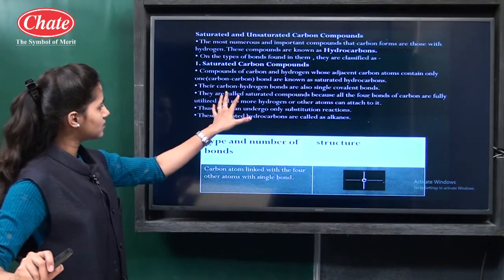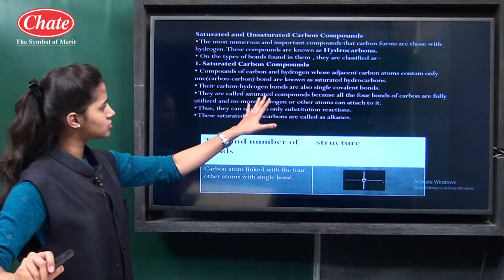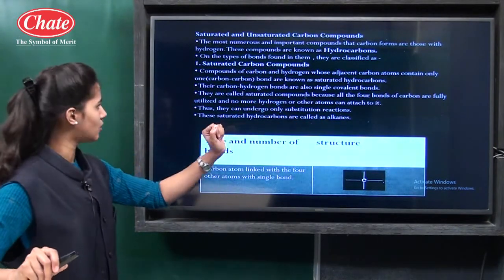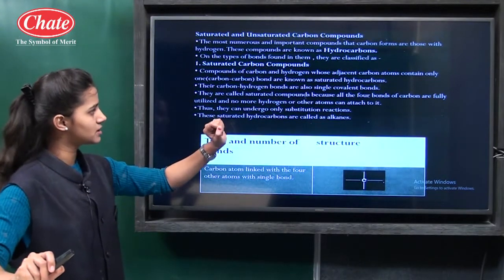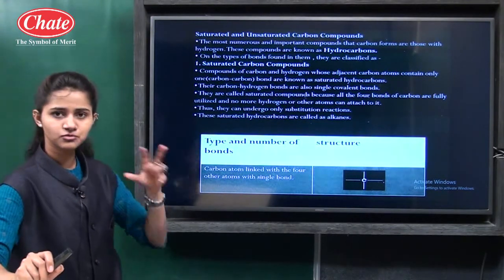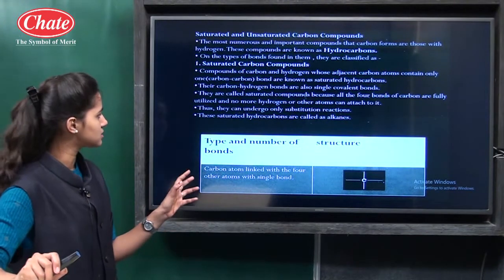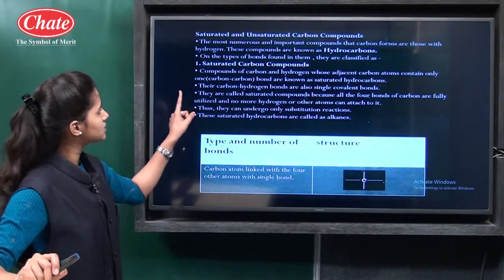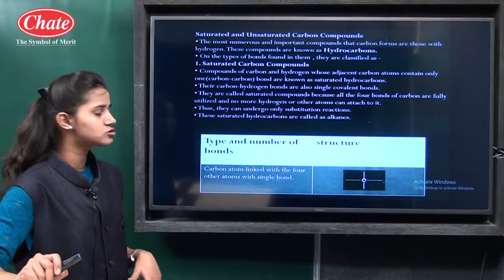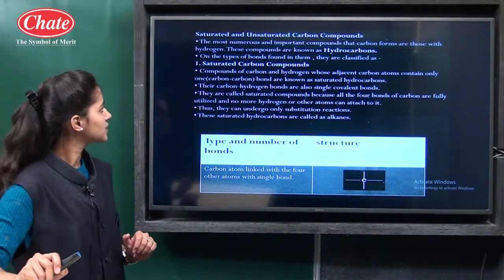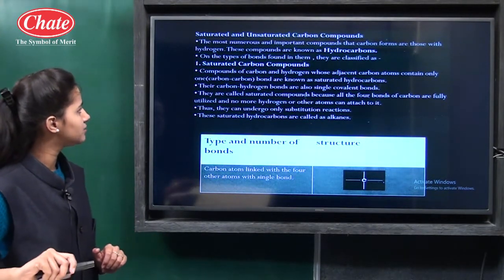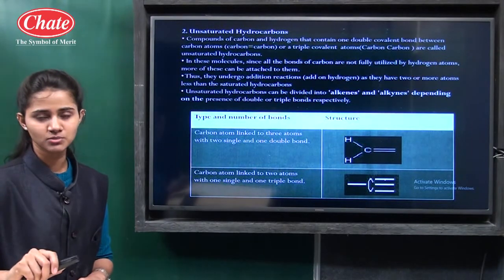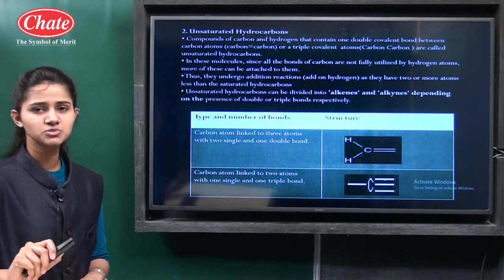Then there the carbon-hydrogen bonds are also single covalent bonds. So they are called saturated compounds because the valency of carbon is satisfied by single bonds. Okay, and remember, the saturated hydrocarbons are also called alkanes. Then after, the next type is the unsaturated hydrocarbons. Unsaturated hydrocarbons means what?